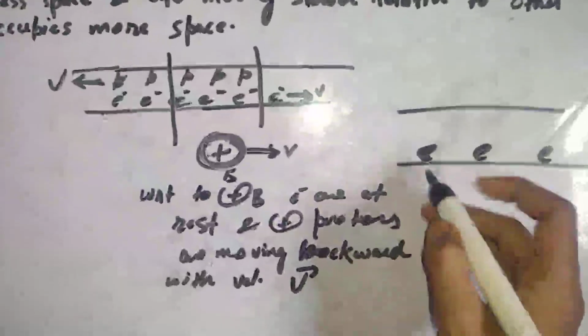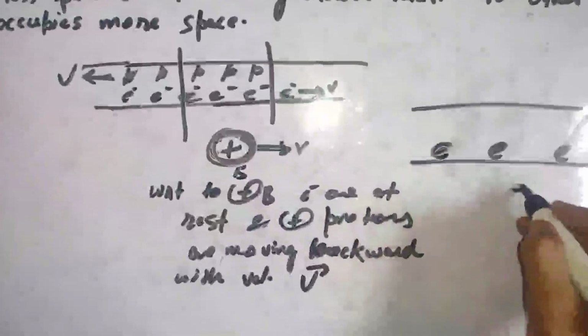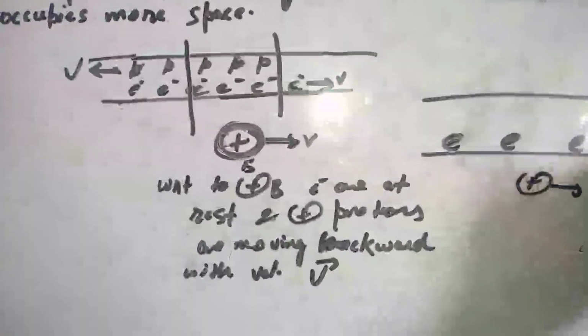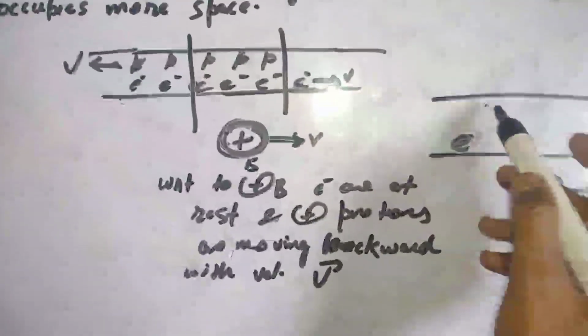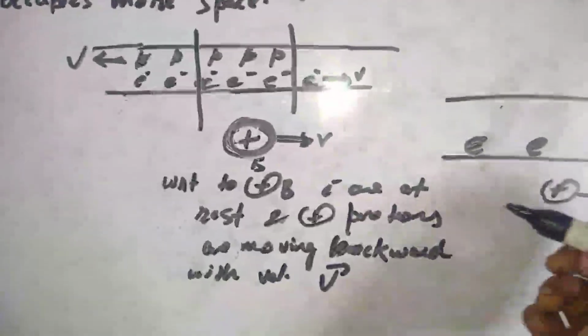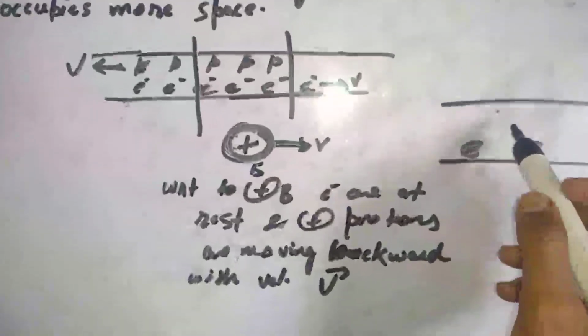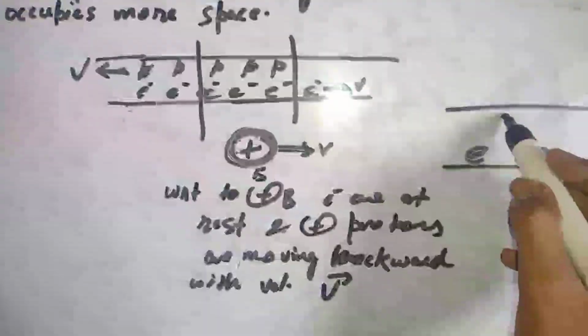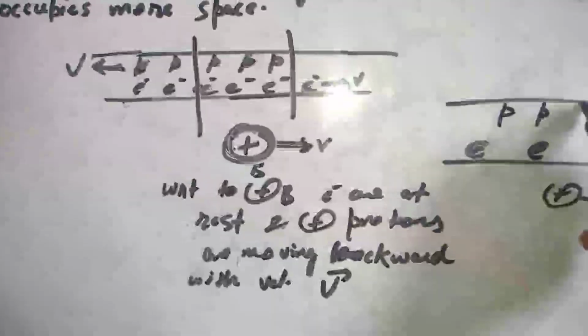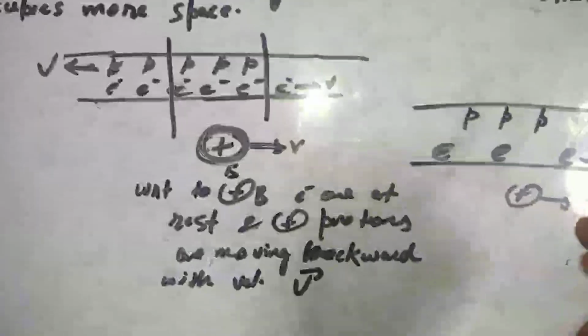And why do they need more space? Because with respect to this proton they are at rest, but the protons in the wire are actually moving, and objects moving relative to others occupy less space, so protons will come closer.